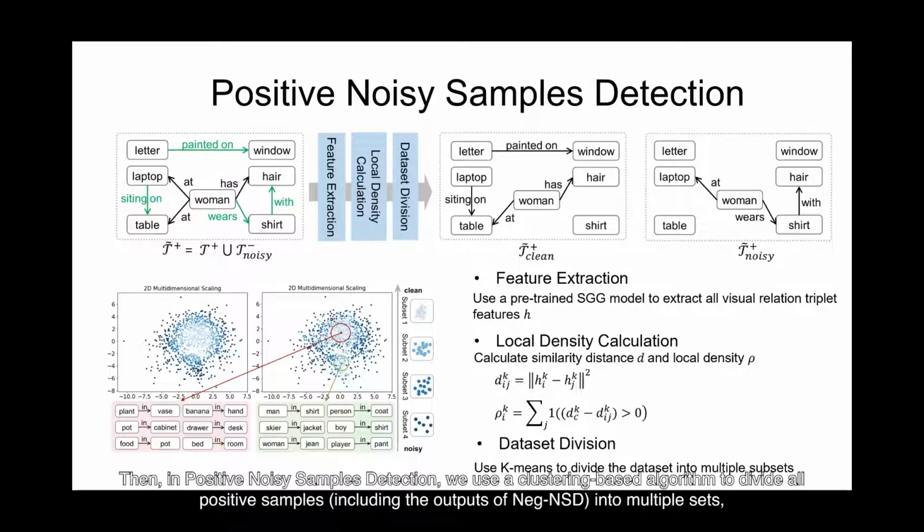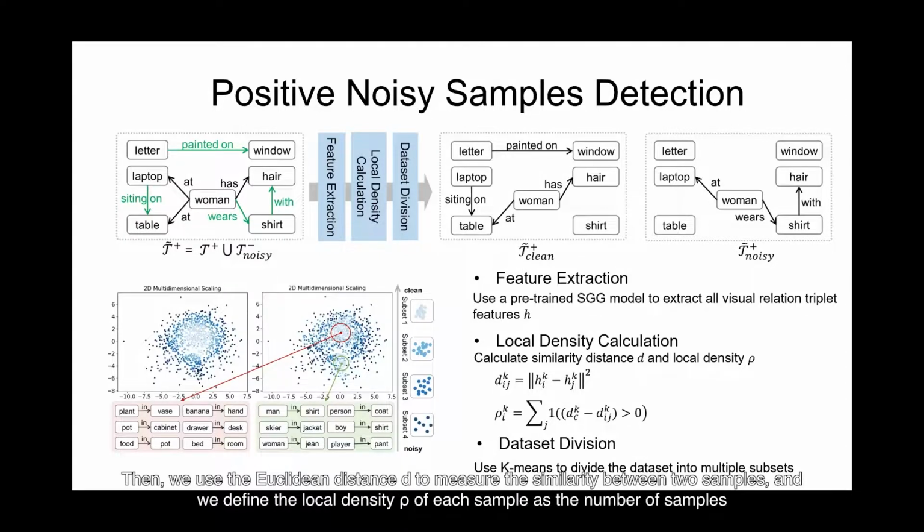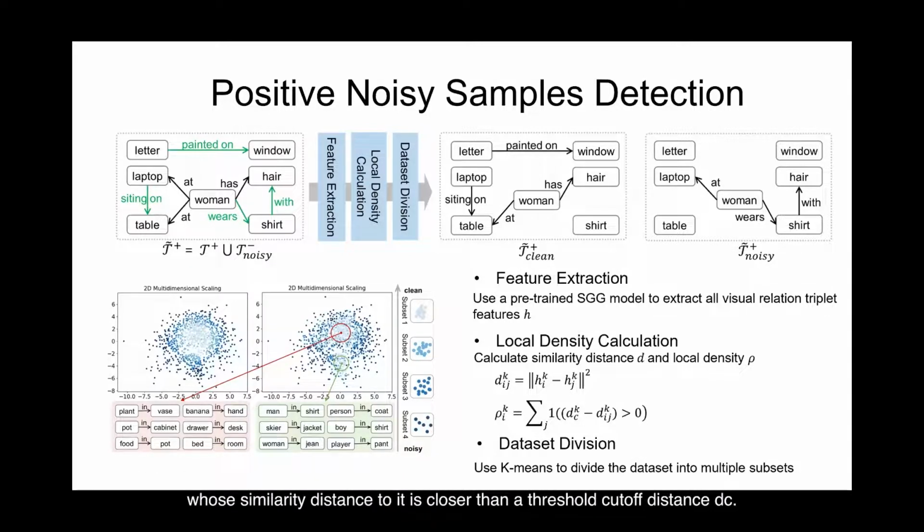into multiple sets and regard samples in the noisiest set as noisy positive samples. The clustering results are based on the local density of each sample. Specifically, we utilize a pre-trained SGG model to extract all visual relation triplet features H. Then, we use the Euclidean distance D to measure the similarity between two samples, and we define the local density rho of each sample as the number of samples whose similarity distance to it is closer than the threshold cutoff distance